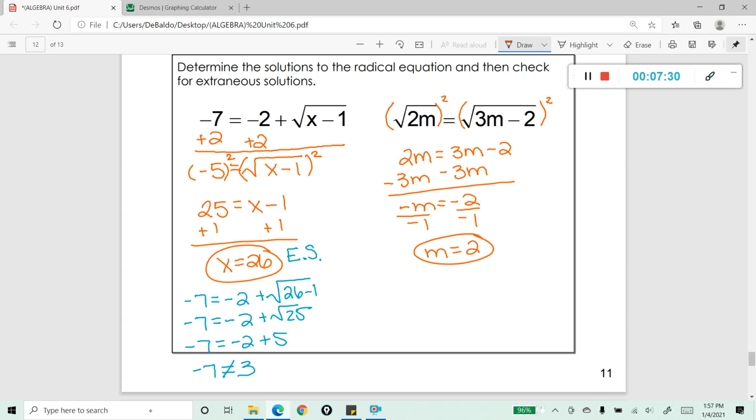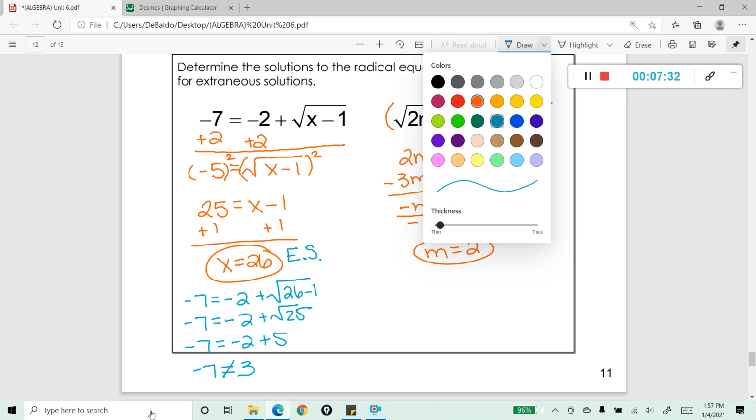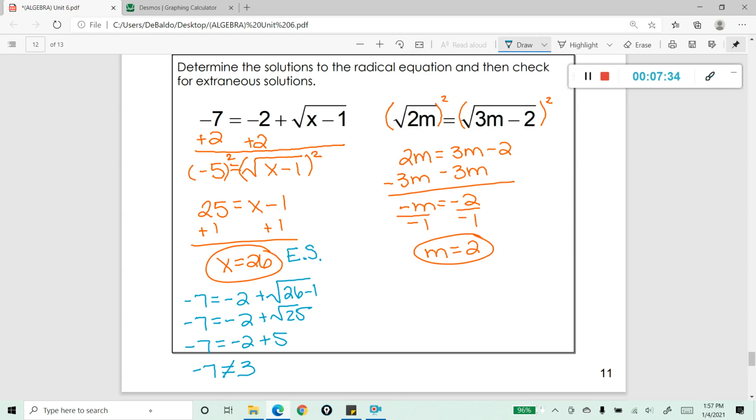So there's my solution. Let's just go ahead and double check to make sure that it is or is not extraneous. So I've got 2 times 2, square root of that, and then 3 times 2 minus 2. And I'm just going to go ahead and simplify that down. I've got 4. I've got 6 minus 2. Let's see. Looks like it's good to go. 2 is equal to 2. This is actually a real solution. I'm just going to leave it just as is.